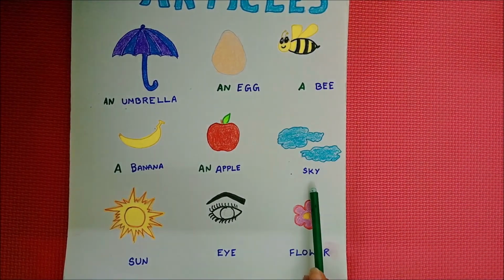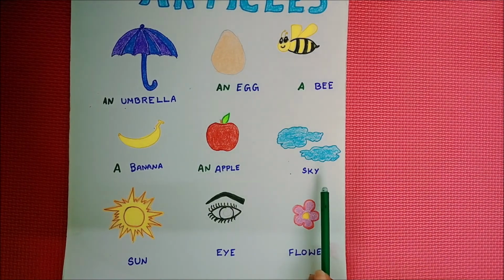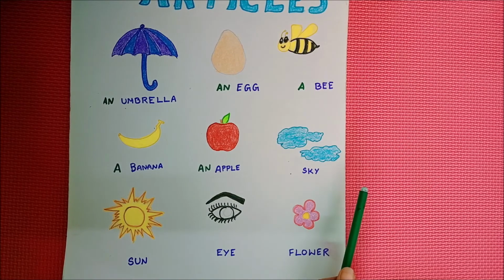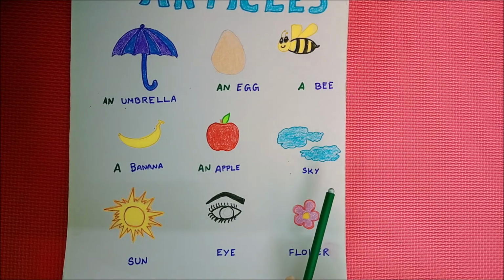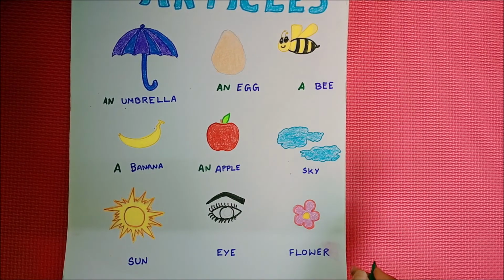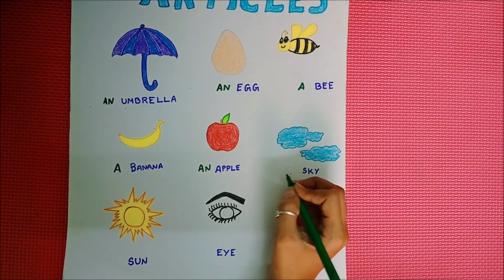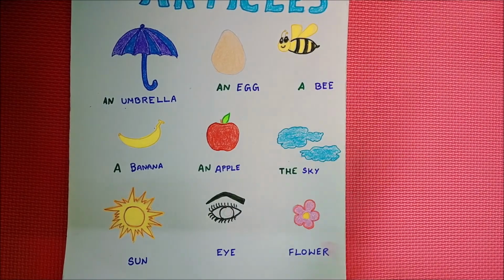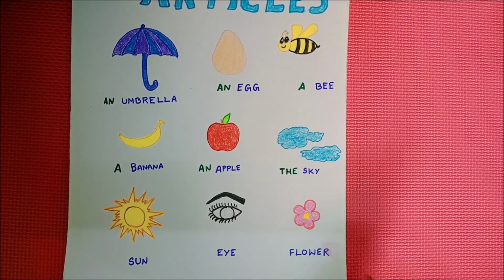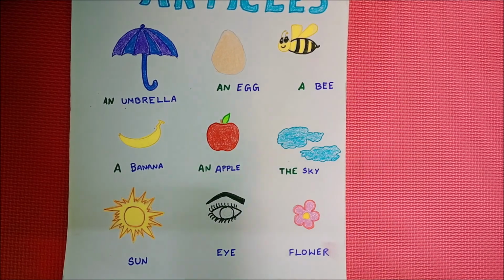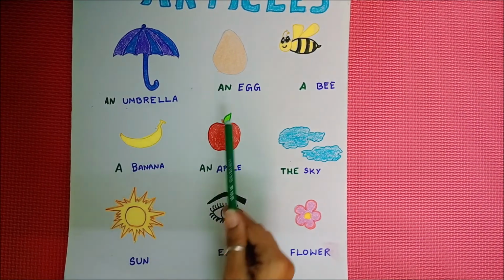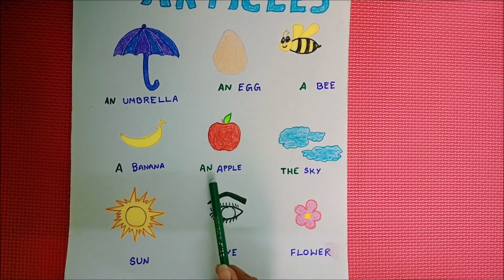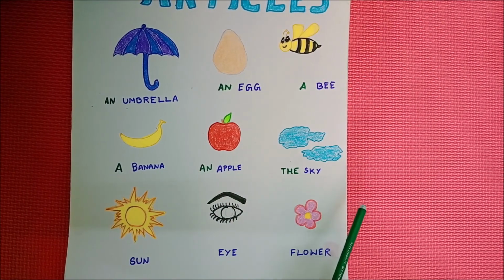What is this? Yes, sky. What is the spelling for sky? S-K-Y. So we are mentioning it in a particular way. What we have to use? Yes, we have to use the. T-H-E. The sky. Tell me, the sky. Okay children, see, an umbrella, an egg, a bee, a banana, an apple, the sky.